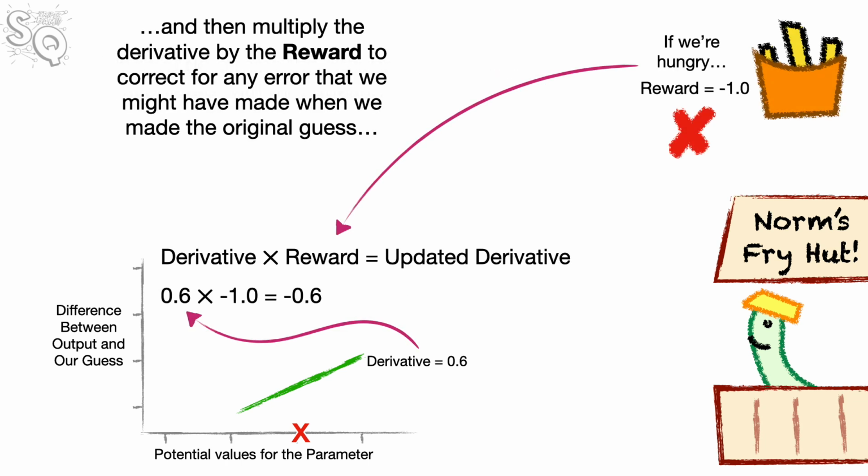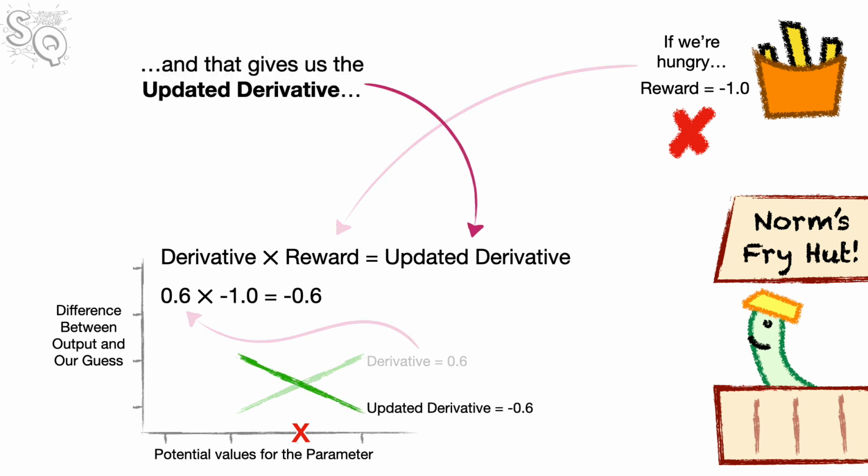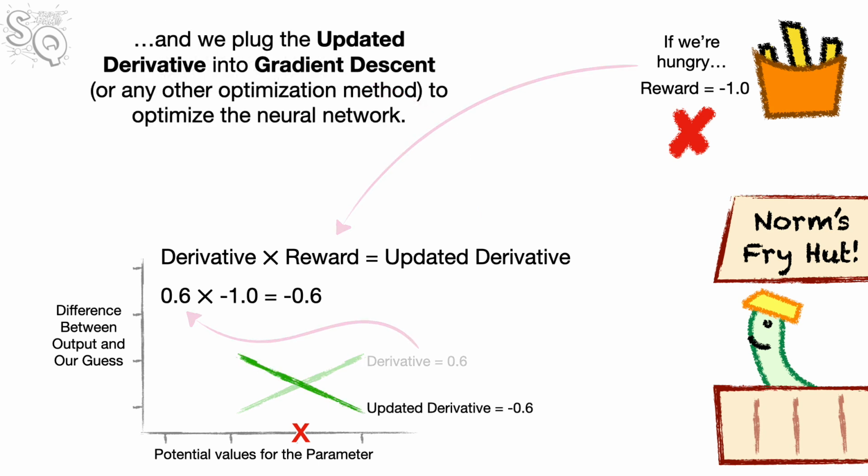And we multiply the derivative by the reward to correct for any error that we might have made when we made the original guess. And that gives us the updated derivative. And we plug the updated derivative into gradient descent to optimize the neural network.